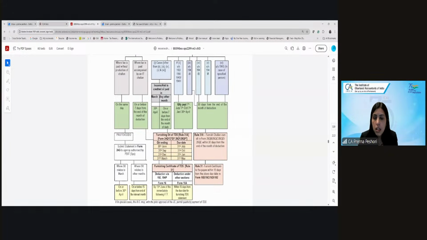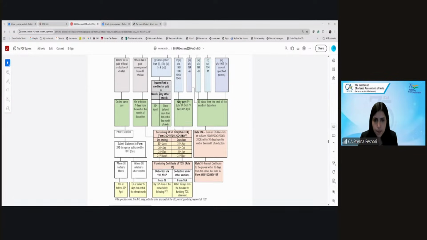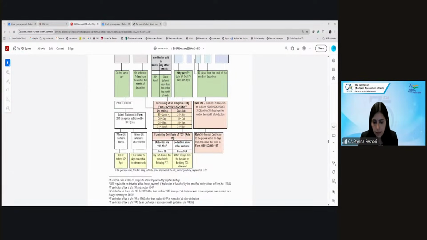Specified pension, by a pension bank, by the specified persons. Correct. So if the pensioner is maintaining the account in the bank and is only receiving the interest income, then the bank has to deduct. So banks have to report the TDS deducted under 194P under Form 24Q.